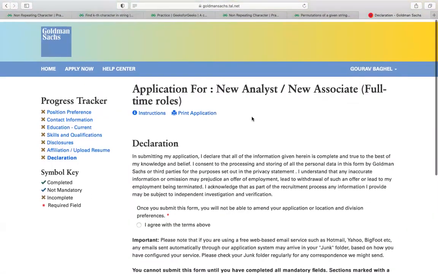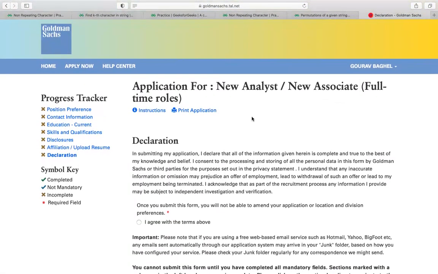Now, what is going to come in the exam? What will they ask in the exam? First of all, you all know Goldman Sachs is a great company and it offers a great package. You all know that Goldman Sachs is a huge company, and it offers a huge package for the students.